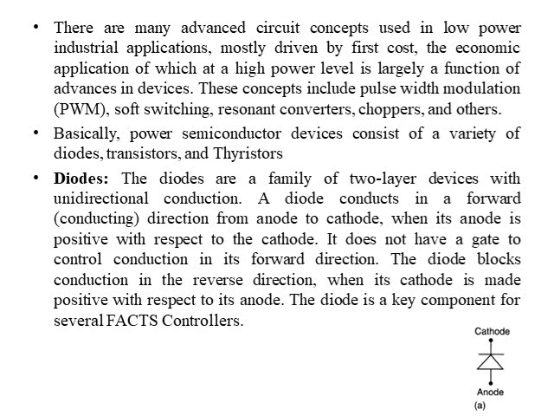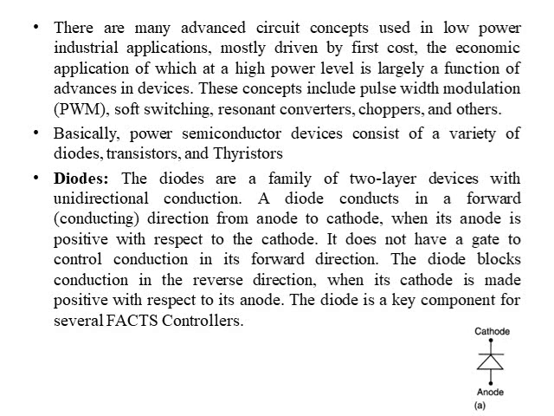A diode conducts in the forward direction from anode to cathode when its anode is positive with respect to the cathode. It does not have a gate to control the conduction, whereas we have gates in the case of the thyristor family. It does not have a gate to control the conduction in its forward direction. A diode blocks the conduction in the reverse direction when its cathode is made positive with respect to the anode.